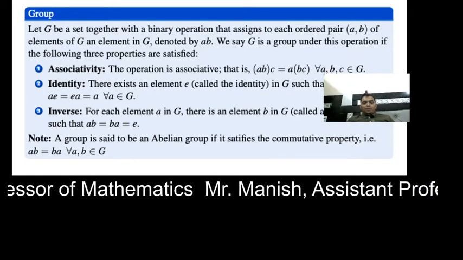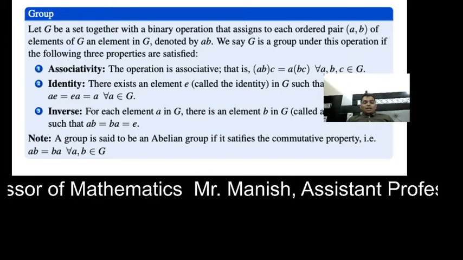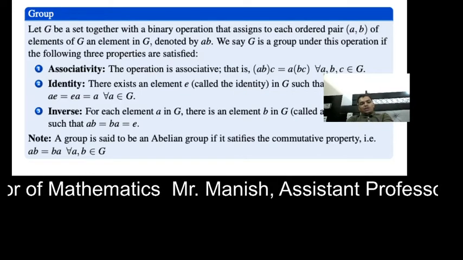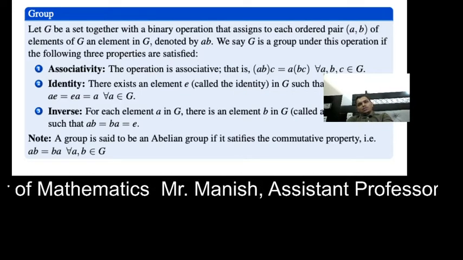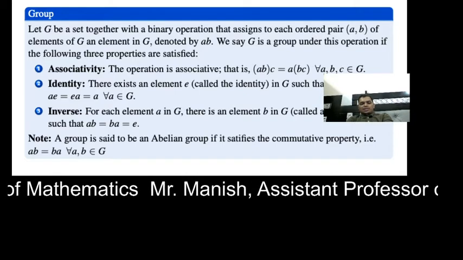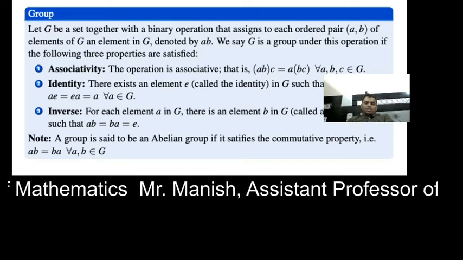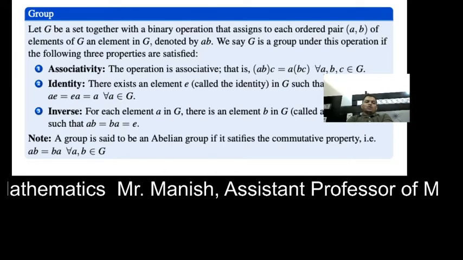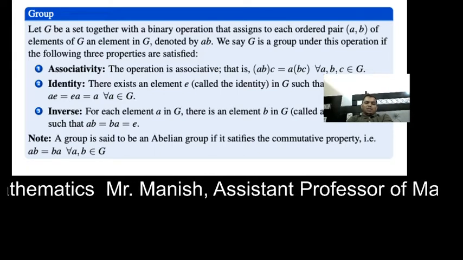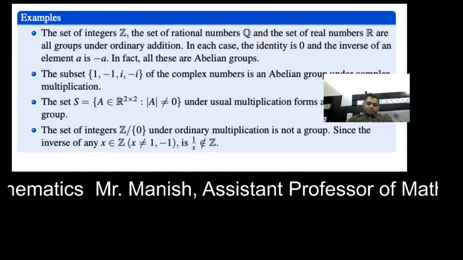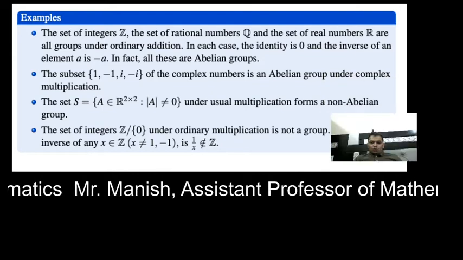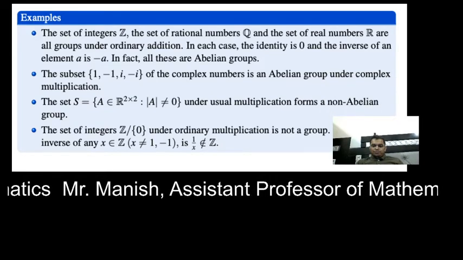We have another property: if a group satisfies the commutative property, meaning ab equals ba for all a, b belonging to G, then that group is given a special name, an abelian group. So in an abelian group we have an extra property, the commutative property. Now I will explain the concept of group with some examples.